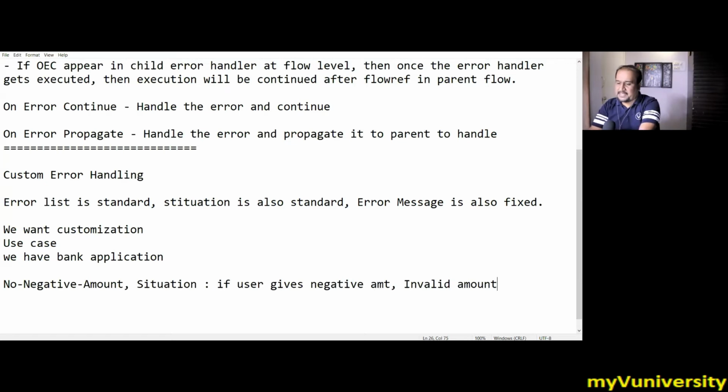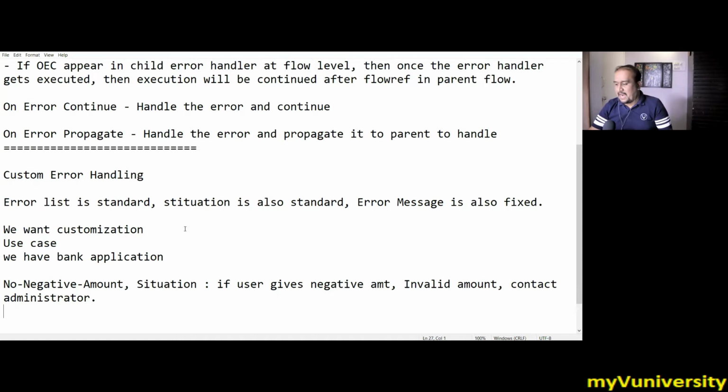So if I'm defining this error for my project, then all of this I will decide and fix for my project. No negative amount, that is the error name. If the user gives a negative amount, that is the situation. And invalid amount, contact system administrator, this is the standard message for my error. Of course, if the user handles my error, they can give some user friendly error, but this is the system error message.